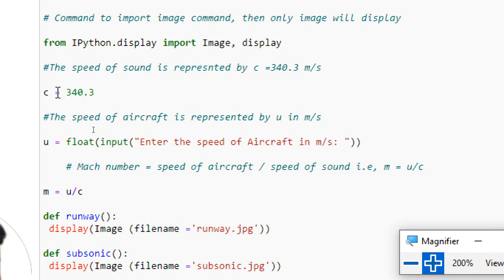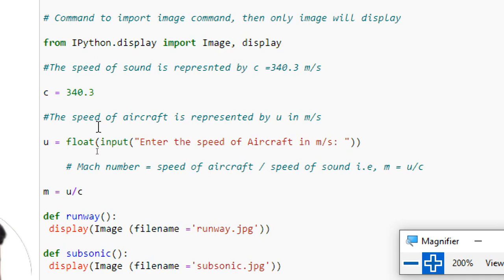Next, first of all, I am initializing the speed of the sound. The speed of the sound is 340.3 meter per second. Whatever values we are using here, we are using meter per second. So initially I am setting the speed of the sound to 340.3. This is the first initialization. This is represented by a small letter c.